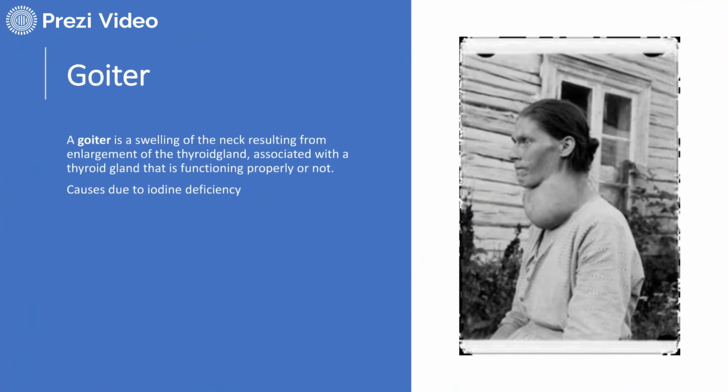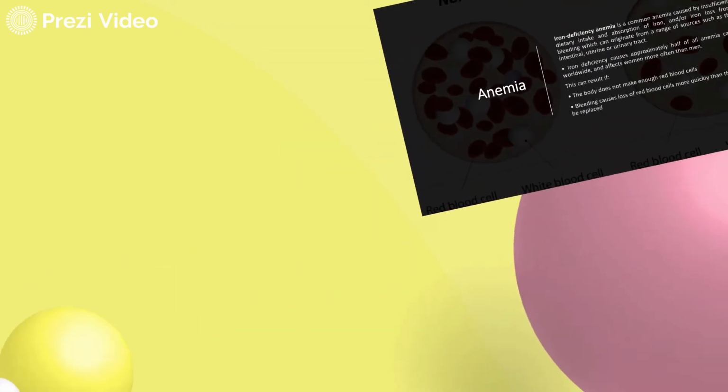Then iodine deficiency may result in goiter, which is the swelling of the neck resulting from the enlargement of the thyroid gland. It is associated with the thyroid gland not functioning properly, and it is caused by iodine deficiency.